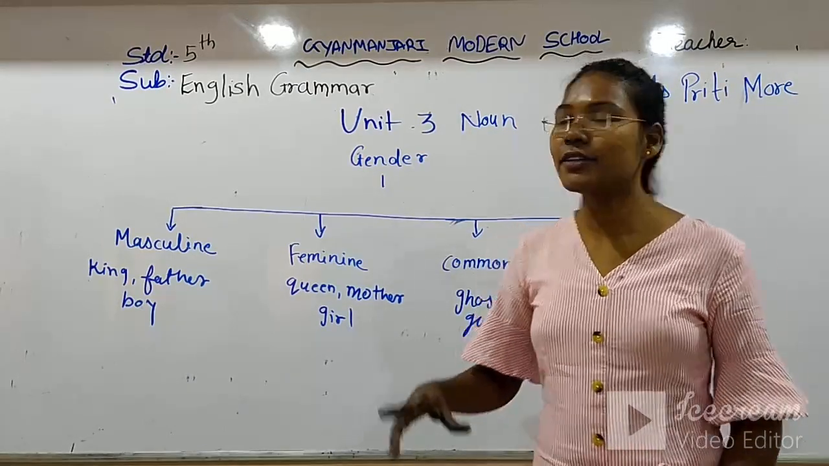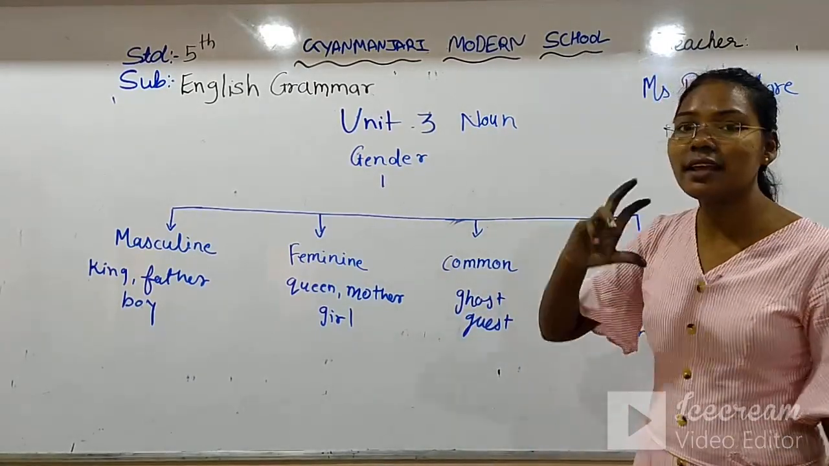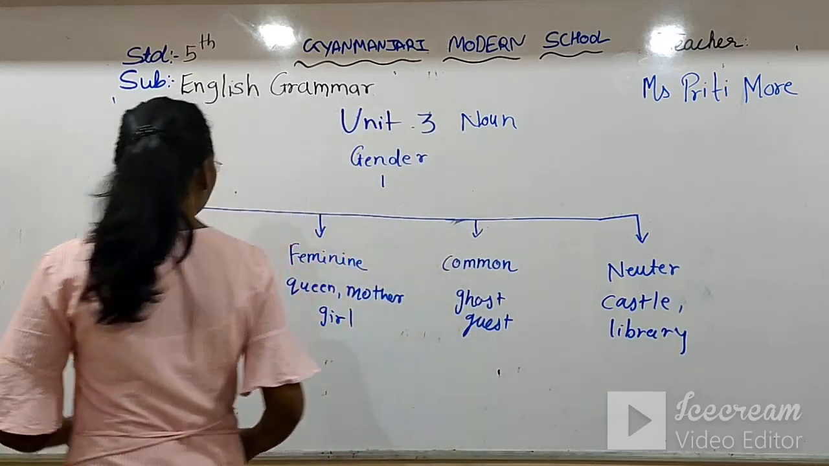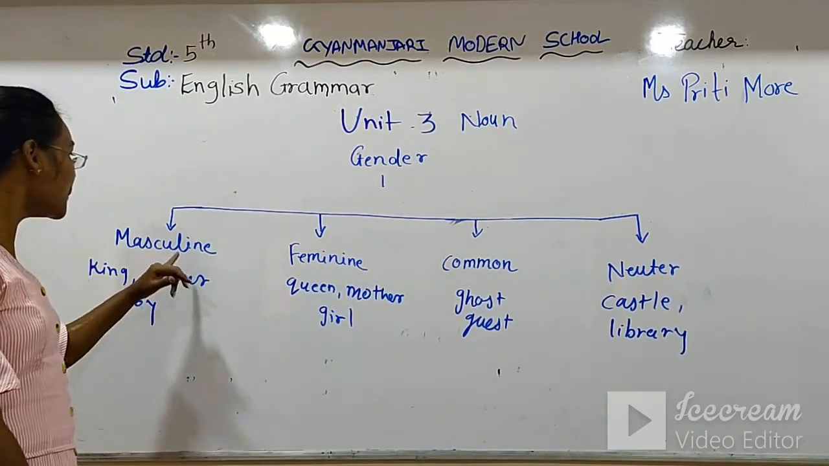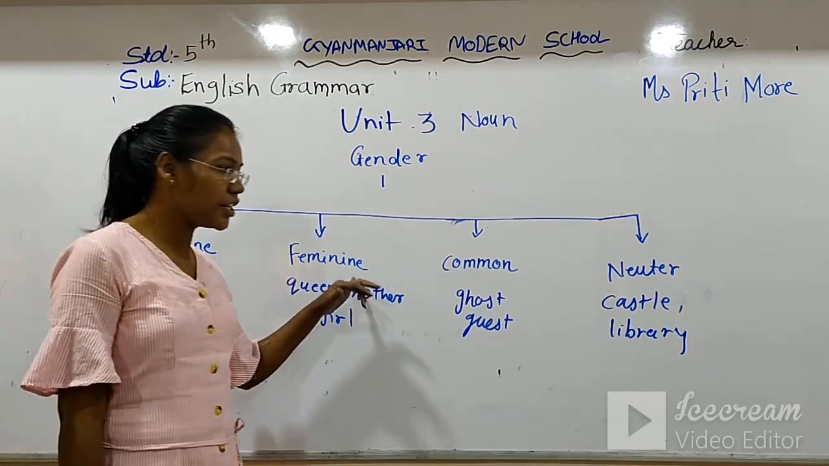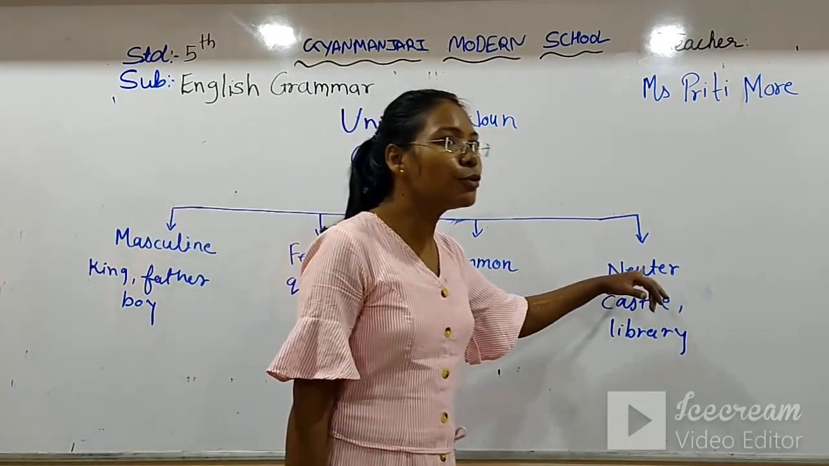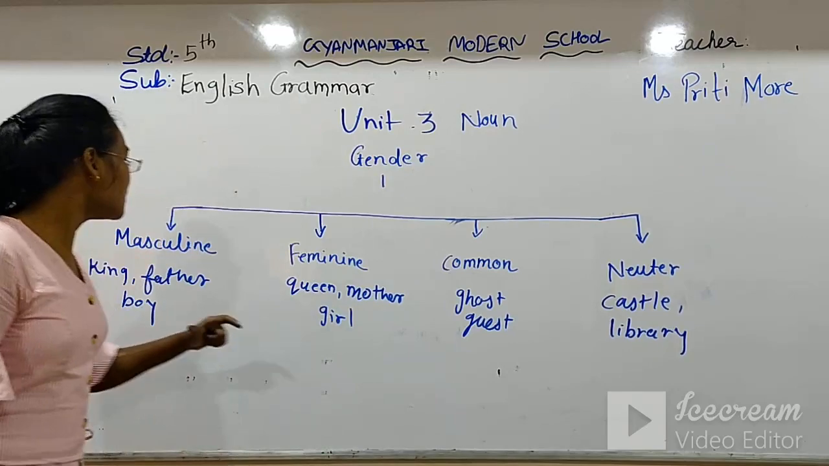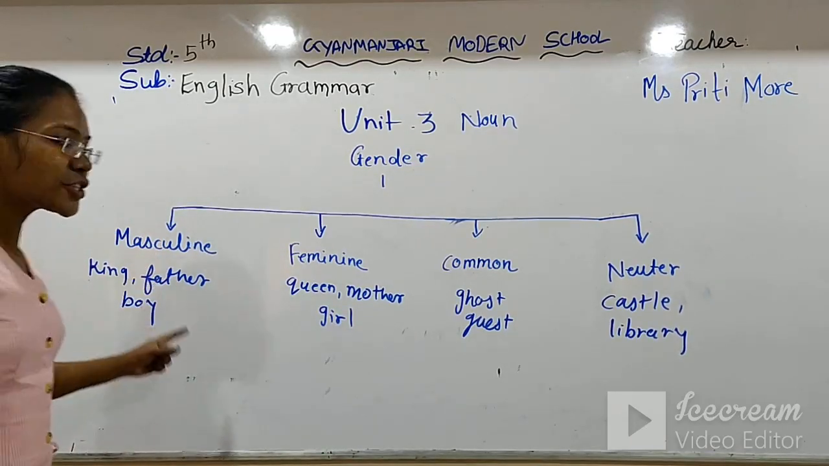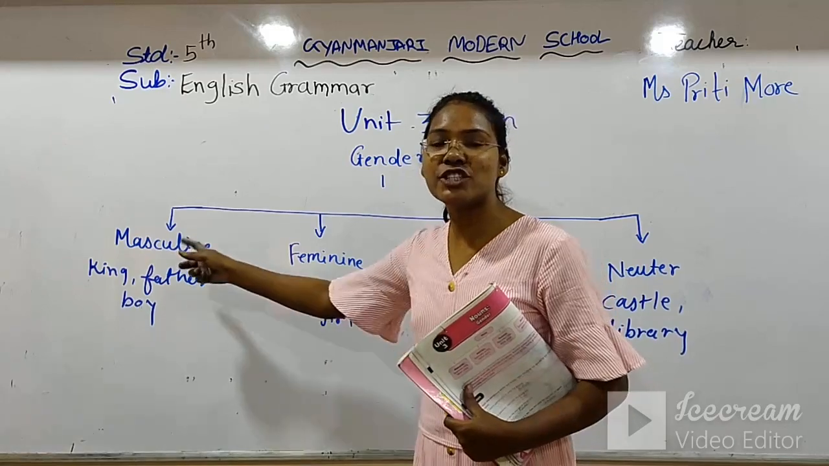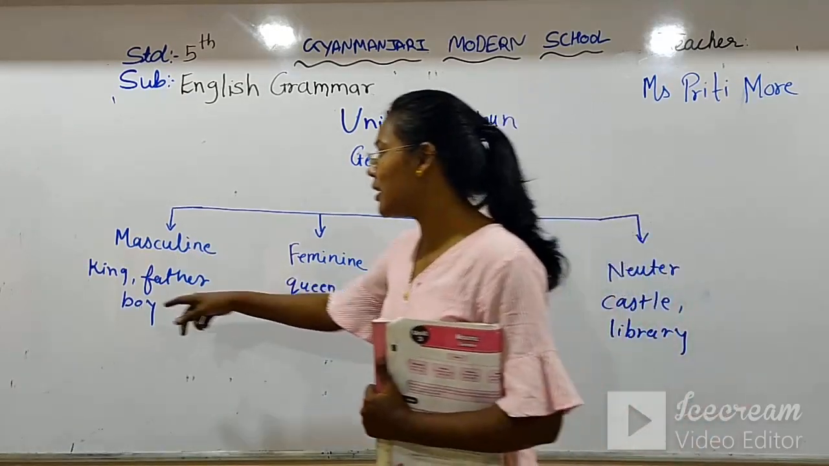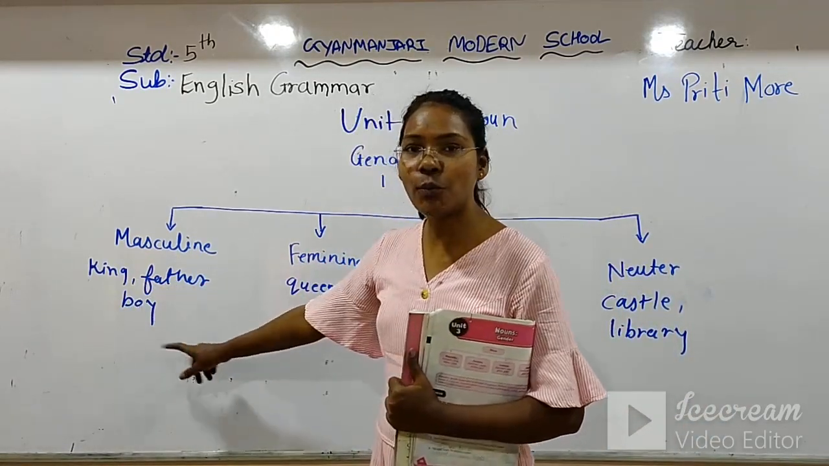Rupa ma'am already taught you about gender. Let's have some revision. There are 4 types of gender: masculine gender, feminine gender, common, and neuter gender. So what comes in the masculine gender? Masculine gender refers to male, like king, father, boy.